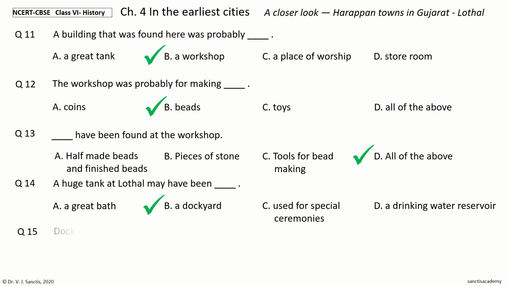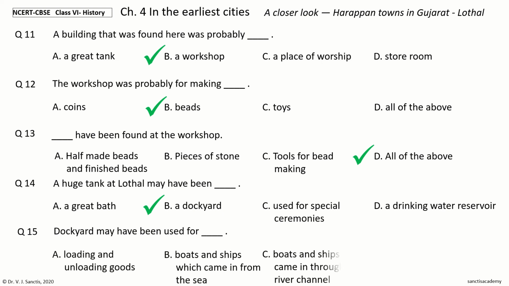Last question. The dockyard may have been used for dash. The options are loading and unloading goods, boats and ships which came in from the sea, boats and ships which came in through the river channel, all of the above.